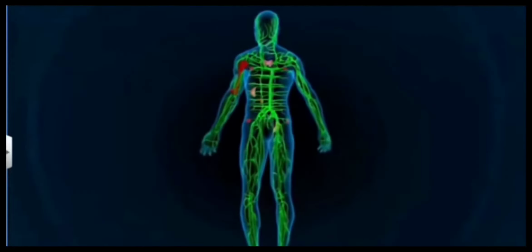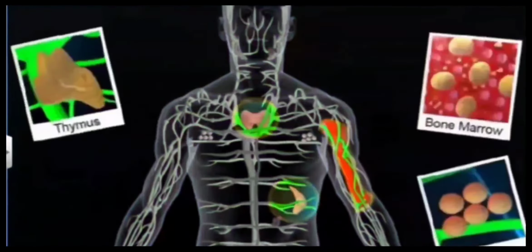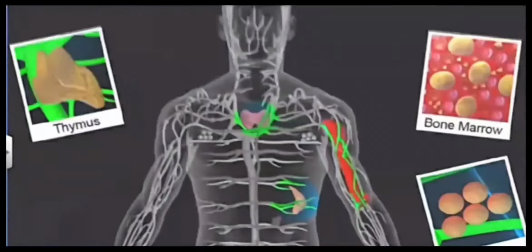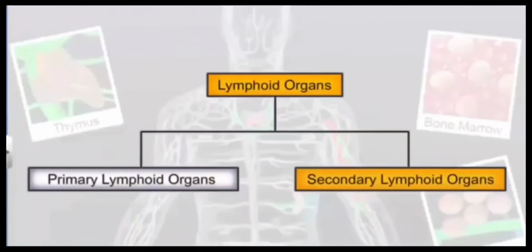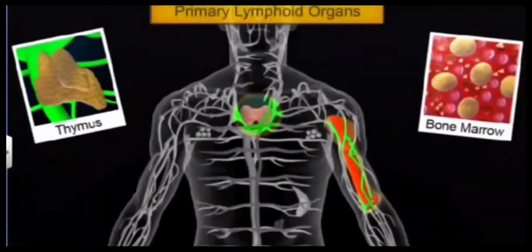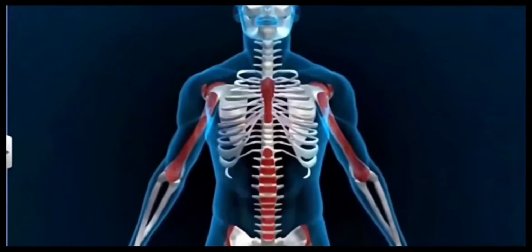Now let us study about the human immune system. Our immune system is divided into three parts: lymphoid organs, lymph nodes and lymphoid tissues. Let's study them one by one. First is lymphoid organs. Lymphoid organs further can be divided into primary lymphoid organs and secondary lymphoid organs. Primary lymphoid organs include bone marrow and thymus. These are the places where lymphocytes are produced or mature.